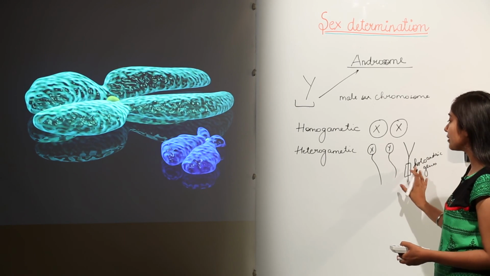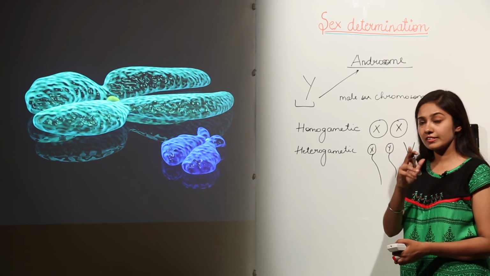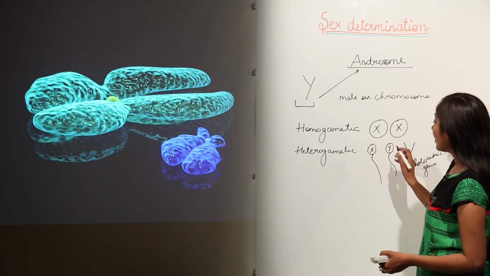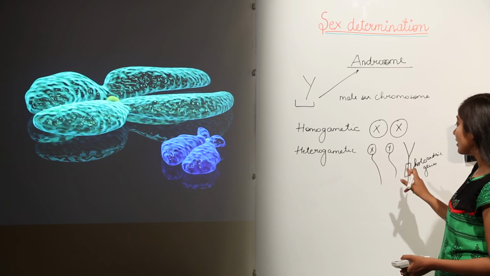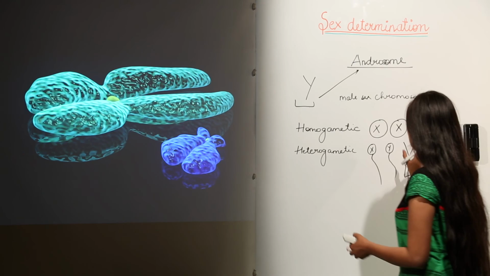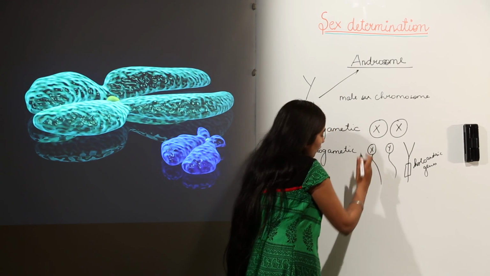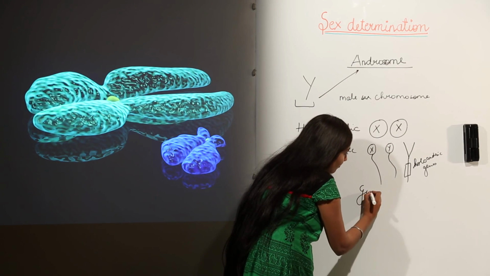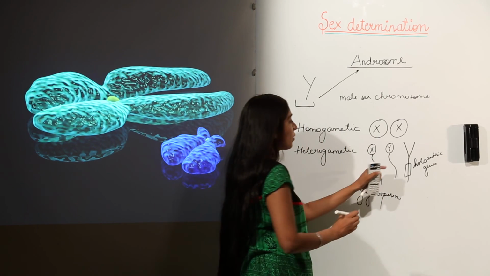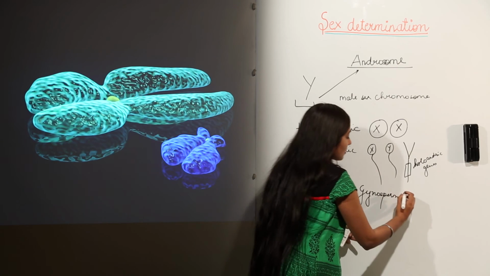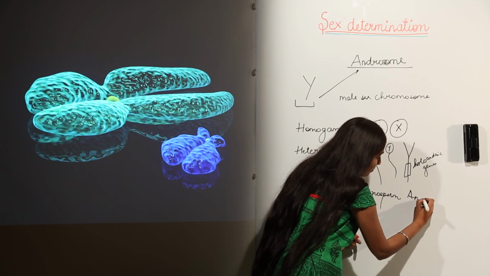We will discuss that, but before this I have another concept to tell you. When we have a sperm which is having an X chromosome and a sperm which is having a Y chromosome, the sperm having the X chromosome is known as a gynosperm and the sperm having the Y chromosome is known as an androsperm.